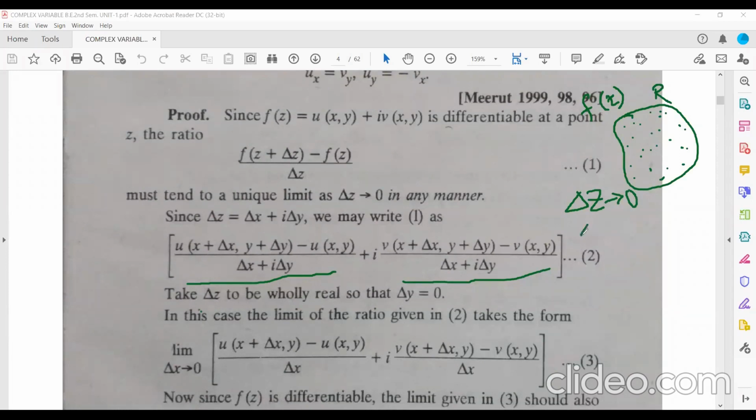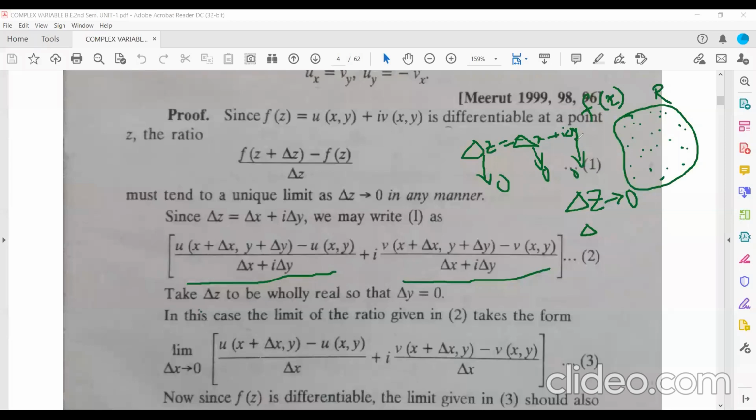So if del z tends to 0, del z is of the form del x plus i del y. If this tends to 0, then obviously del x will also tend to 0 and del y will also tend to 0. So ultimately, if del z tends to 0, then del x and del y tend to 0.